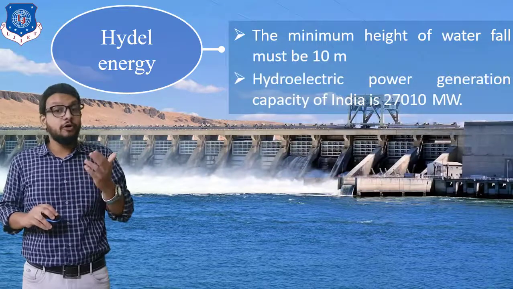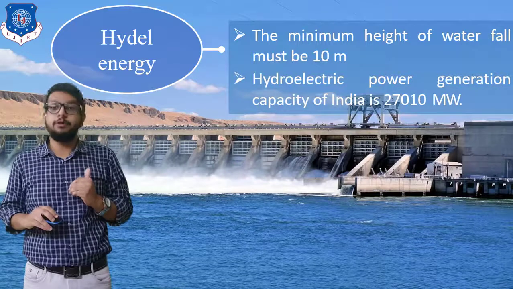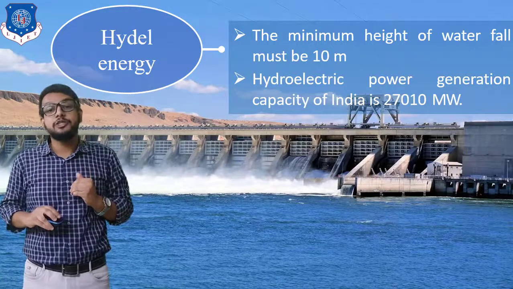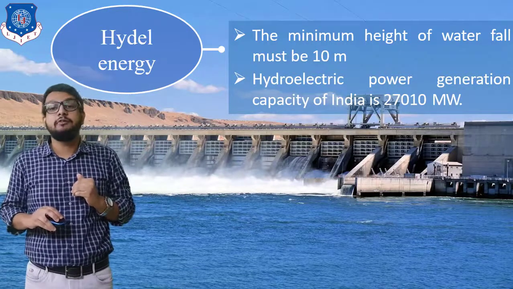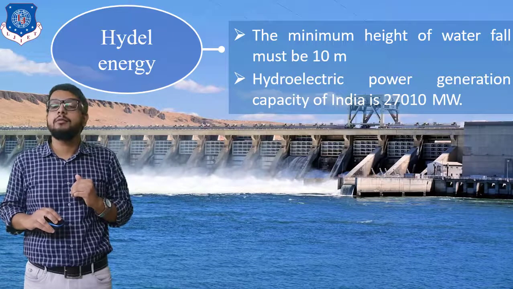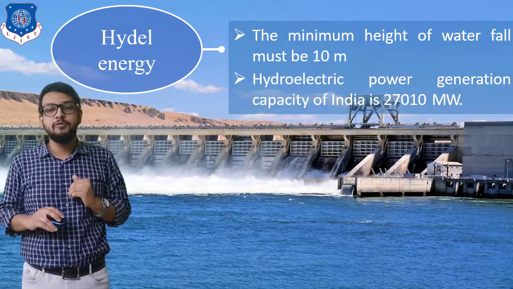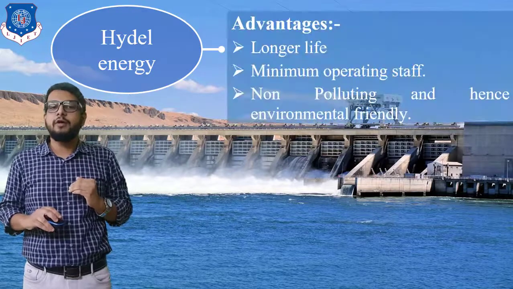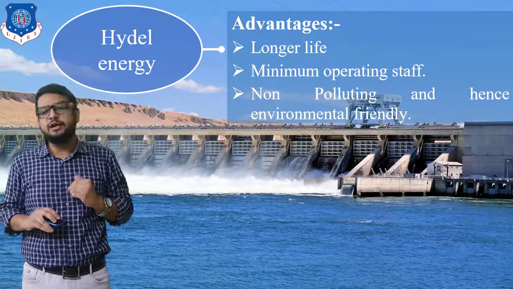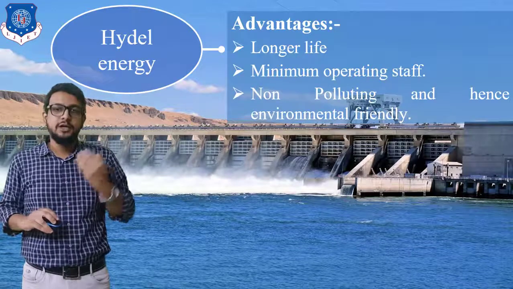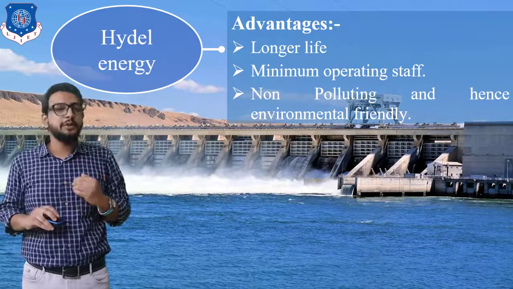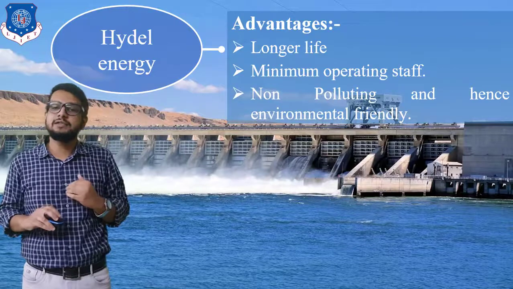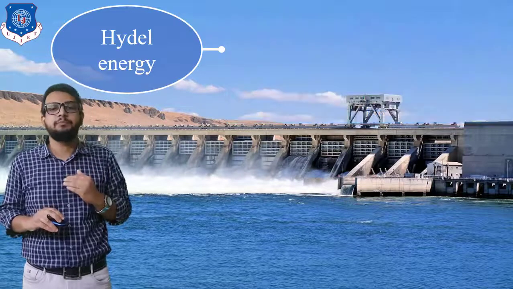The minimum height of the waterfall must be 10 meters. The hydroelectric power generation capacity of India is 27,010 megawatt, so this is a value which you need to keep in mind. Let's see further the advantages of hydel energy. Longer life, which is very obvious. Minimum operating staff is required. It is non-polluting and hence environmentally friendly.